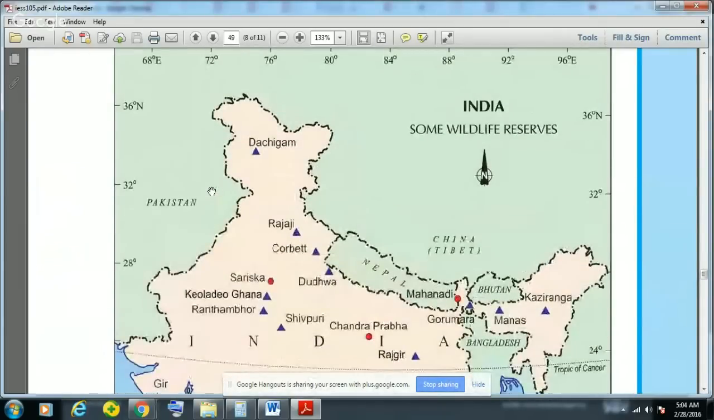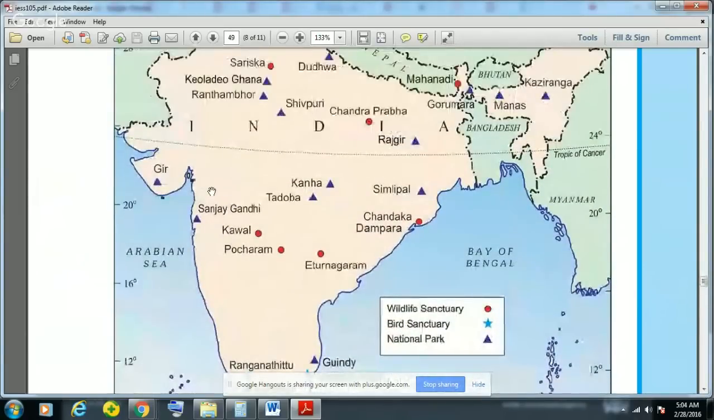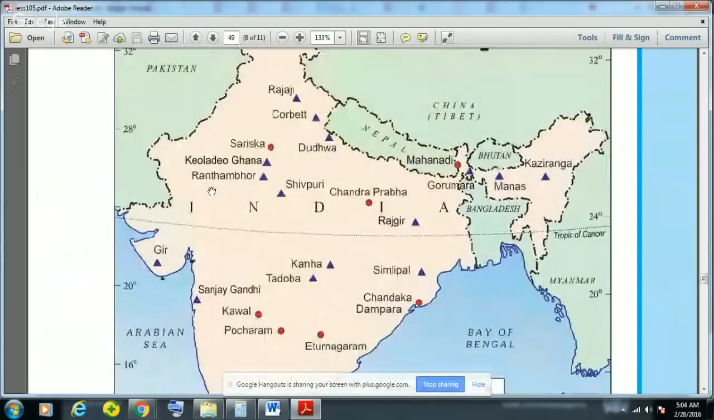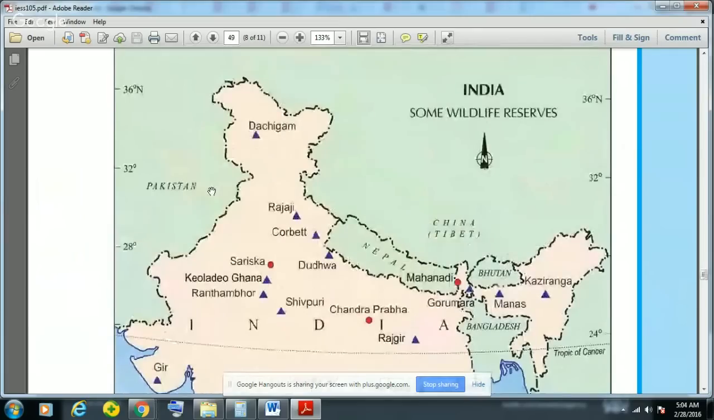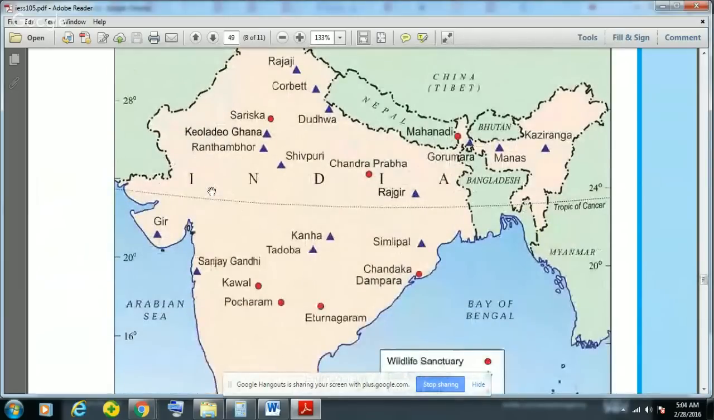This map is depicting some of the wildlife reserves of India. Wildlife reserves, these are the national parks, wildlife reserves, wildlife sanctuaries, bird sanctuaries. These are made to protect wildlife of India and to protect them from hunting, poaching, and to give them an environment to live.